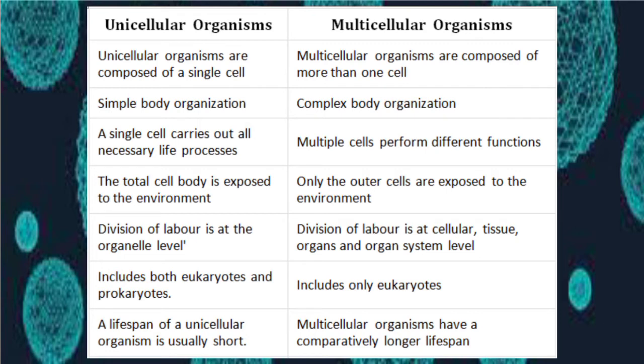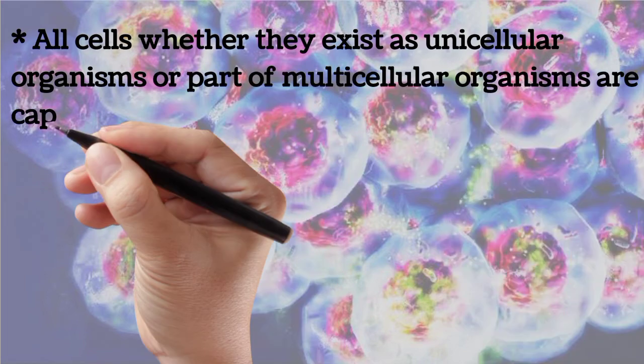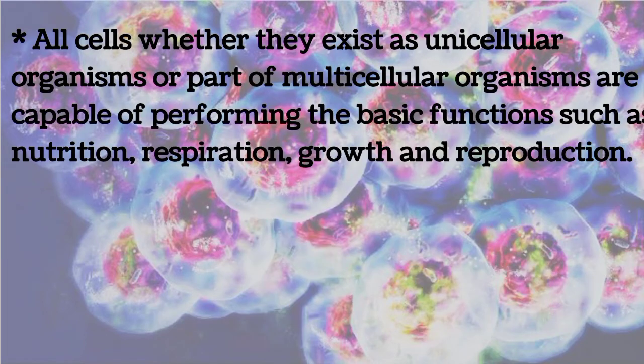Unicellular organisms include both eukaryotes and prokaryotes, but the multicellular organisms include only the eukaryotes. We will be discussing eukaryotes and prokaryotes in our next video. So these are some points of differences between unicellular and multicellular organisms.